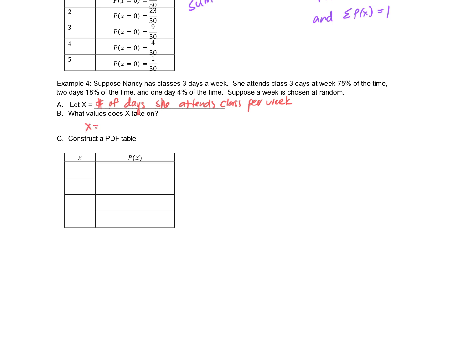How do we know 0 is one of them? Because the percentages don't add up to 1, so it means it's missing something, and then if you use just logical thinking, well, she can obviously just not go to class. Because it's a 3-day class, she can't go more than 3 days. Okay? And then construct a PDF table. So 0, 1, 2, and 3. It told you 3 days a week is 0.75. 2 days is 0.18. 1 day is 0.04. And then you have to find out your third one. 0.3. Should be 0.3.